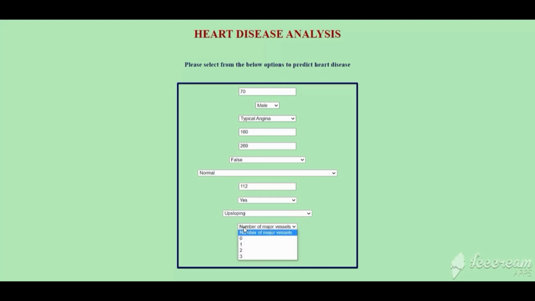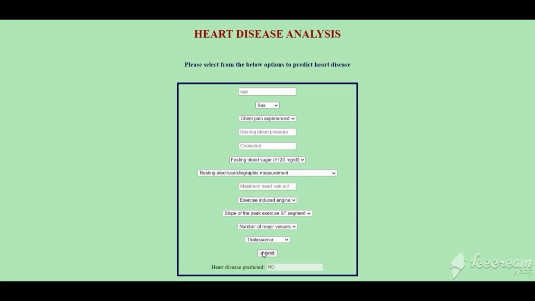So we have to fill in the form and then I submit the form. Upon submitting, it gives the result that heart disease predicted is not there. The person has a healthy heart.